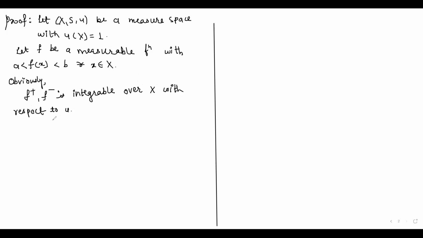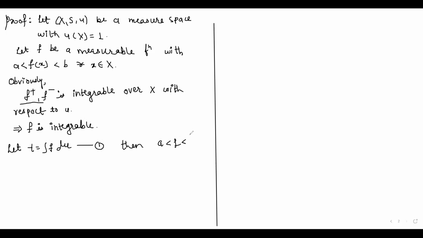So by the definition of an integrable function, since the positive part and negative part of the function are integrable, this implies that f is integrable. Now let t equal the integral of f dμ, and let this be number 1. Then a is less than t less than b, and μ(X) is equal to 1.